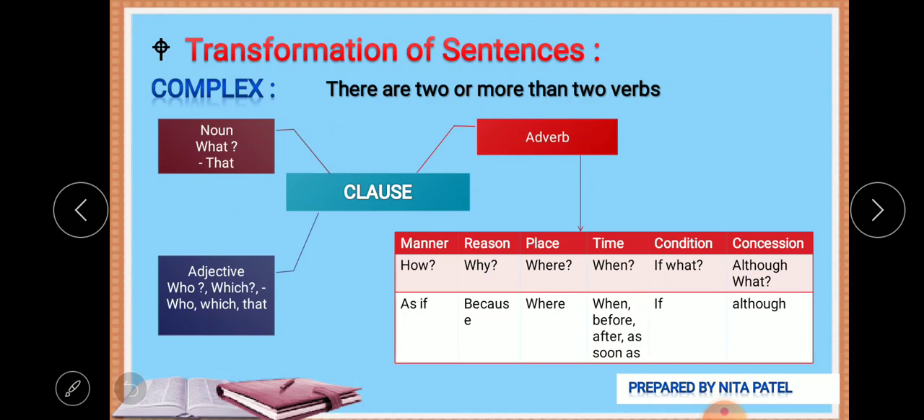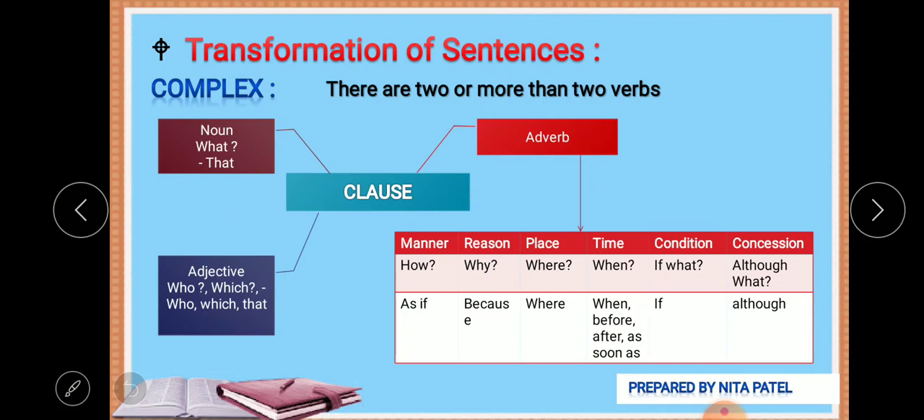Next is the adjective clause. An adjective clause asks the question with who or which, and it answers with who, which or that. For example, he is a man of his word.